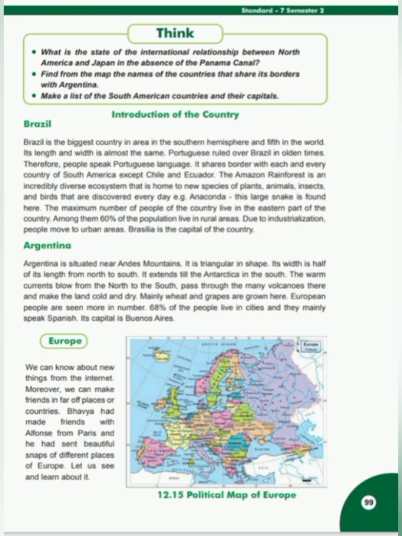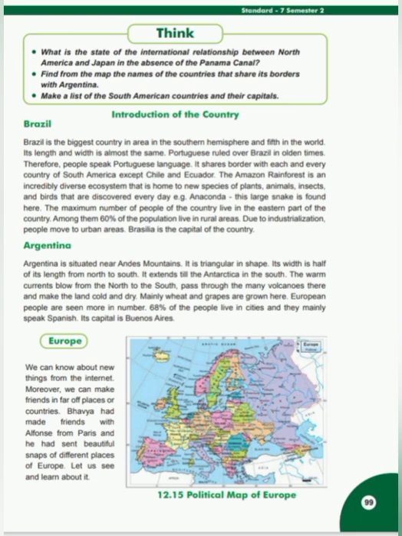Think, what is the state of the international relationship between North America and Japan in the absence of the Panama Canal? Students, when the Panama Canal was not there, the international relationship between North America and Japan was joined through the sea route of the Pacific Ocean on the islands of Japan from the western coast of North America. It was also joined through the sea route of the Pacific Ocean by circulating Tierra del Fuego of South America, passing through the Atlantic Ocean from the eastern coast of North America.